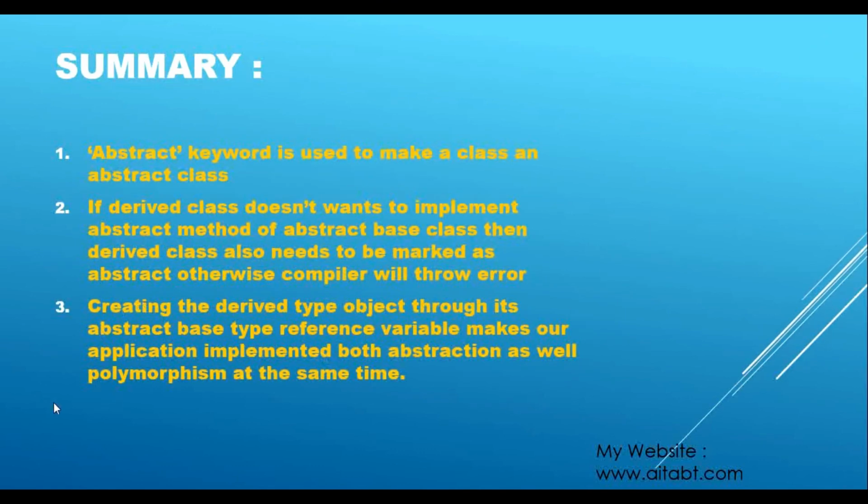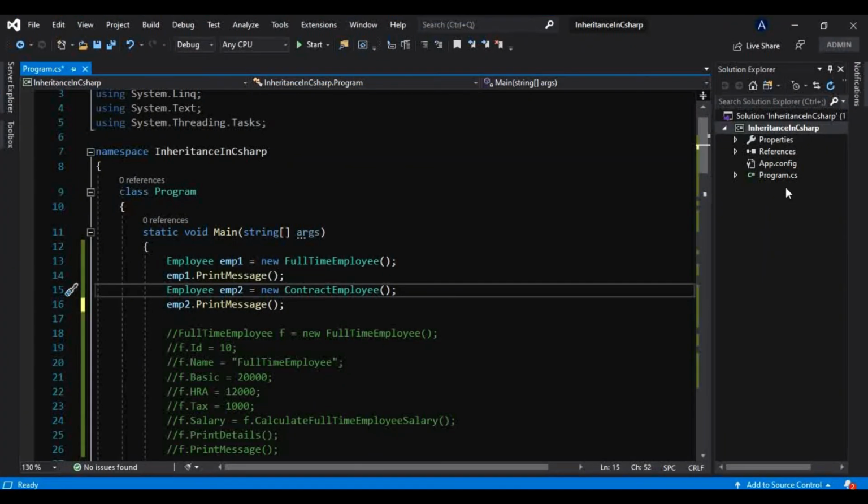What it says, the abstract keyword is used to make a class an abstract class, that we have seen. If you want to make a class abstract, we have to use the abstract keyword in front of that class. Okay. What is the second point? If a derived class doesn't want to implement the abstract method of the abstract base class, then the derived class also needs to be marked as abstract, otherwise the compiler will throw an error. We have seen that. Okay, so let me show you that again.